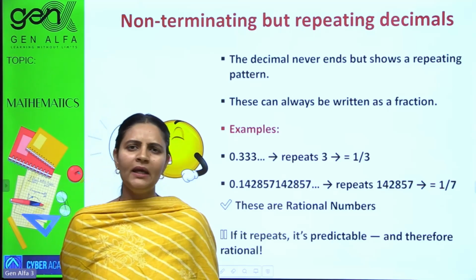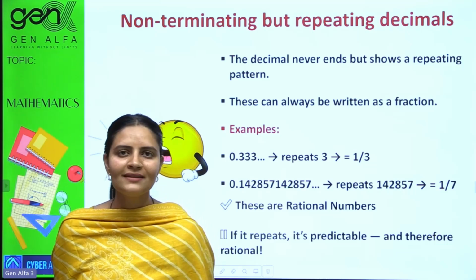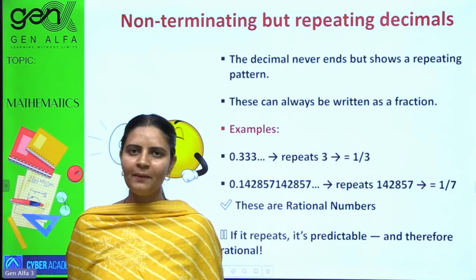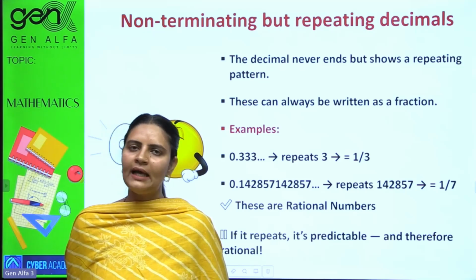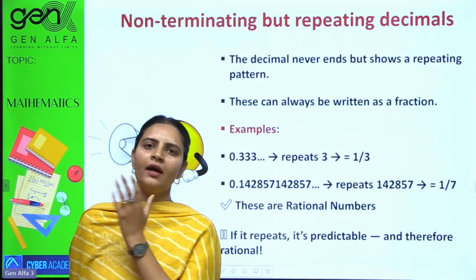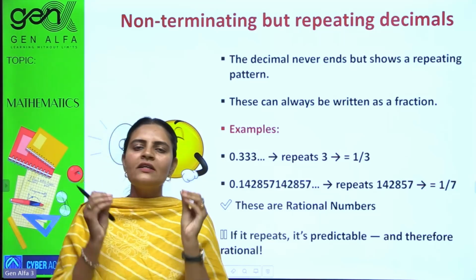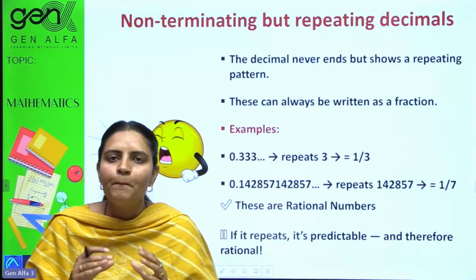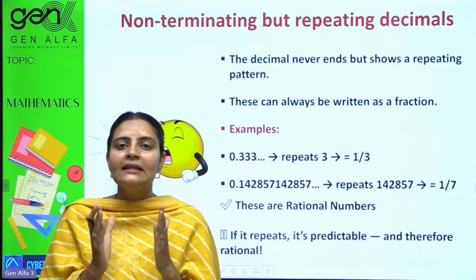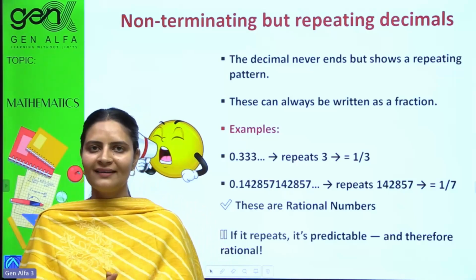But the main thing here is, it does have a pattern. What is the pattern? That 3 is getting repeated, ma'am. We only know that 3 is getting repeated, but we don't know up to where. Yes, but a pattern is there. Even if it is non-terminating, if it is repeating, if it is having a pattern, then also it is counted as a rational number.